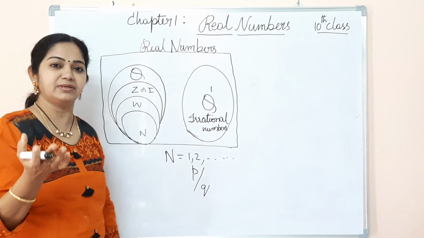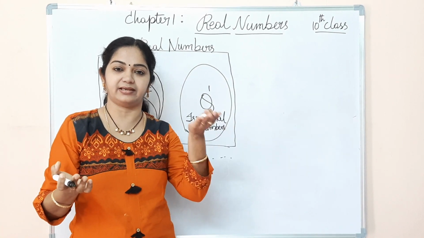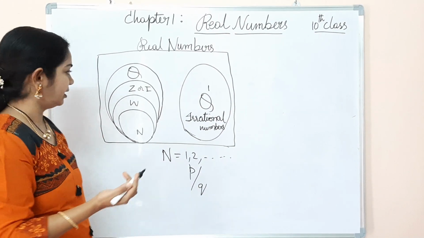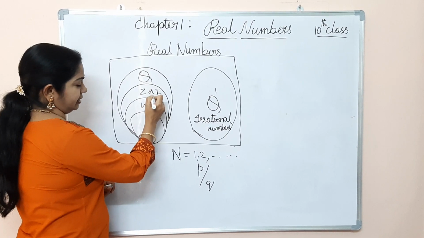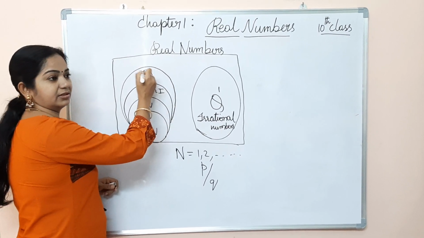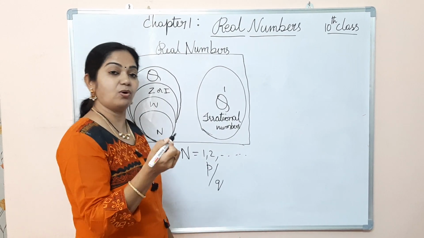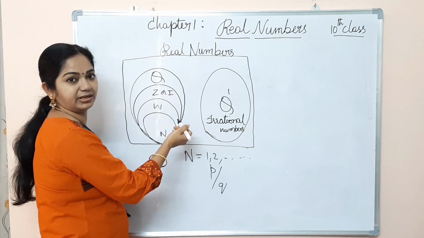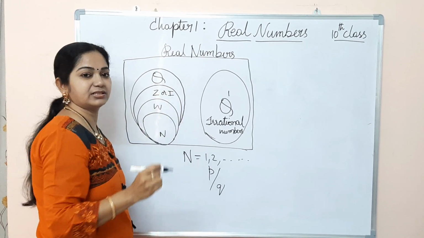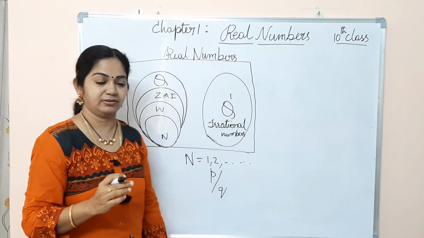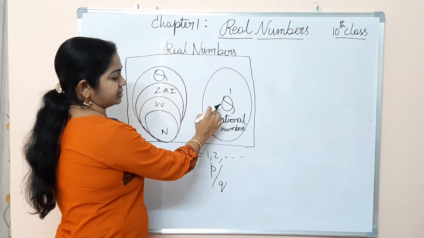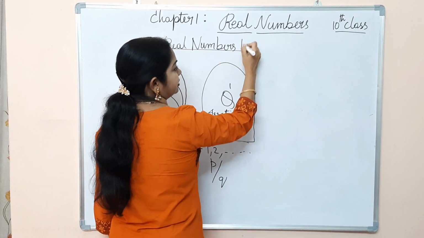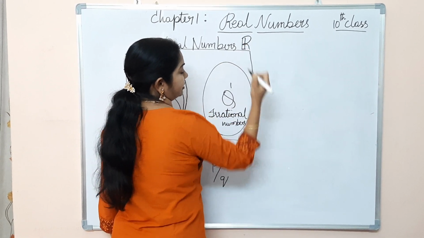Real numbers are the numbers which exist in real, so by the name they are called real numbers. And one more thing: all integers are rational numbers, but all rational numbers may not be integers, because in between the integers we can write many rational numbers. The denotation of real numbers is capital R.